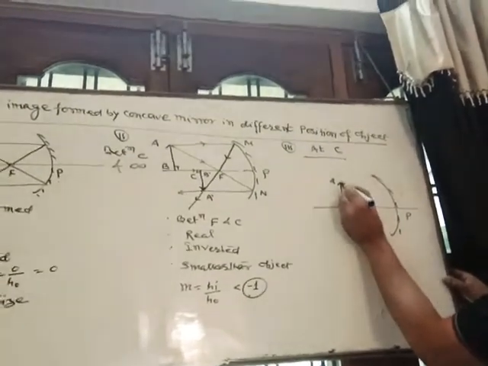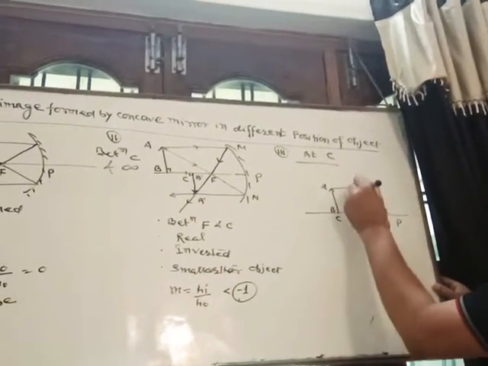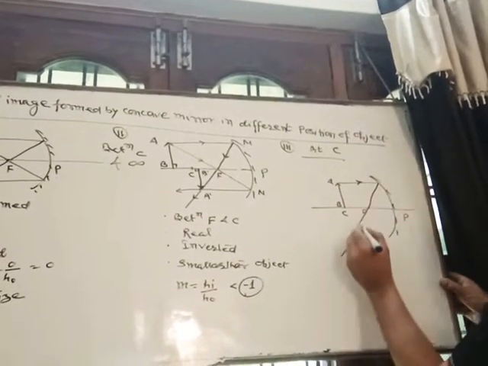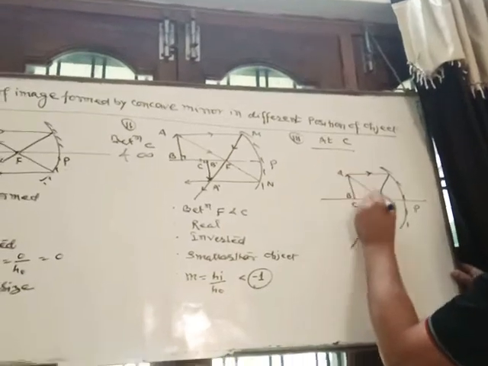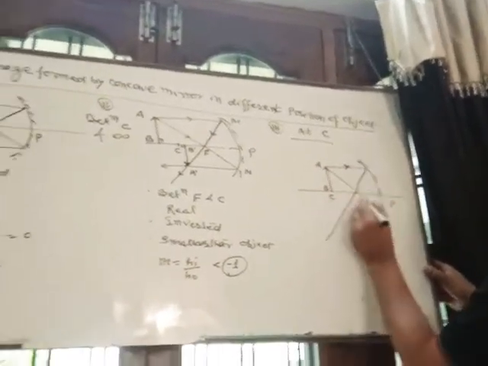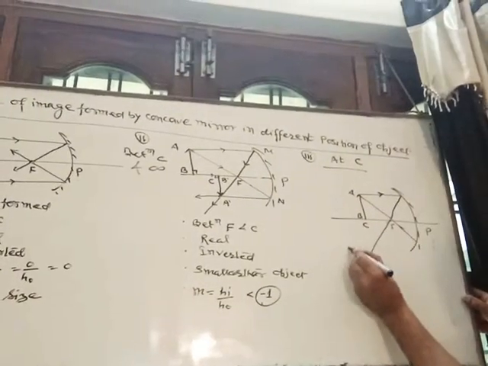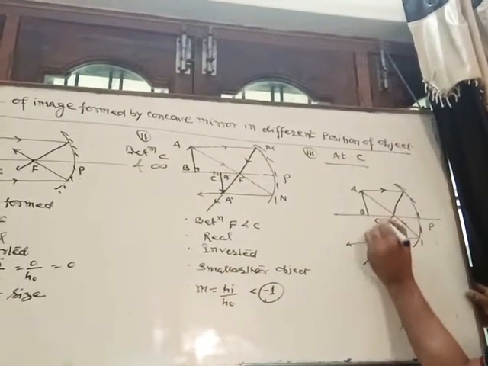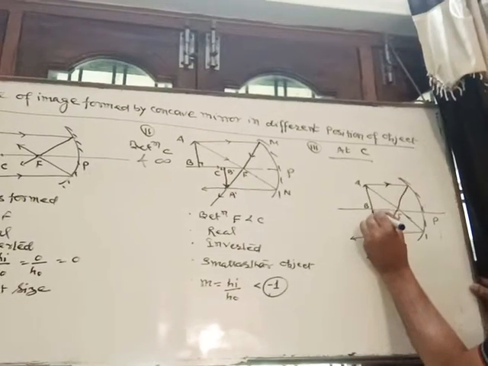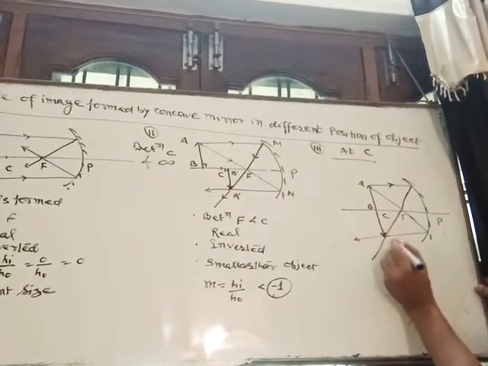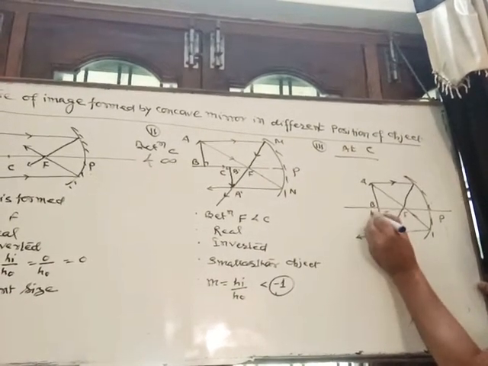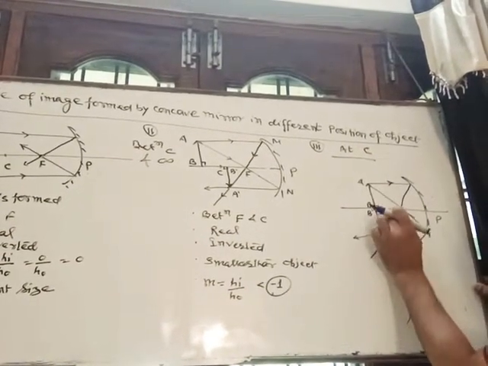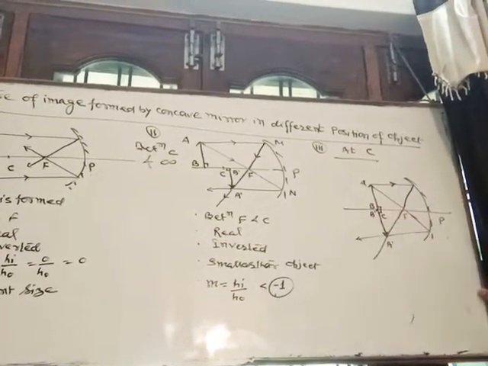Light coming parallel to the principal axis will certainly pass through focus. The other ray coming through focus becomes parallel to the principal axis after reflection, so both reflected rays meet here. So here it is the image A dash B dash. See here, if the object is kept at C, the image is also formed at C.